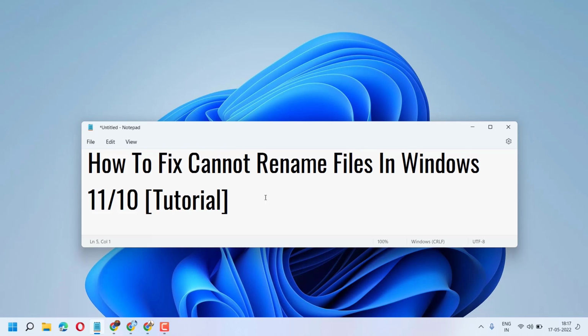Once you try to rename your file and that file is open in some location in your PC, at that time you are not able to. So the simple way is just close your PC and restart, and again try to rename that file. Hopefully this guide will work and this guide will fix the can't rename file problem in Windows 11 or 10.